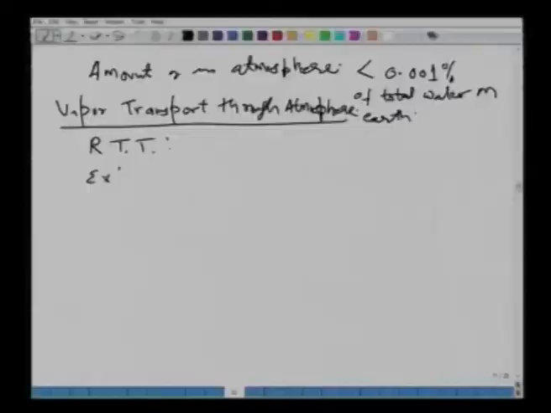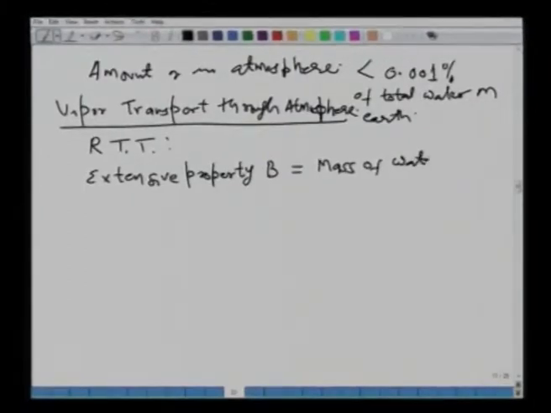Okay. So, in our case, our focus is on the movement of the water in the air. All right. So, let us say the extensive property B is the mass of the water vapor. Okay. So, we are focusing on the mass of the water vapor. Okay.